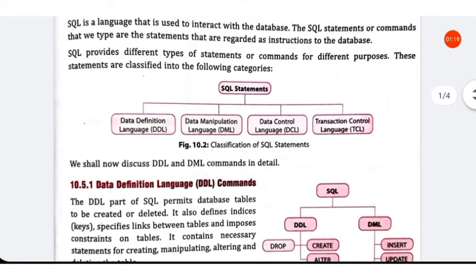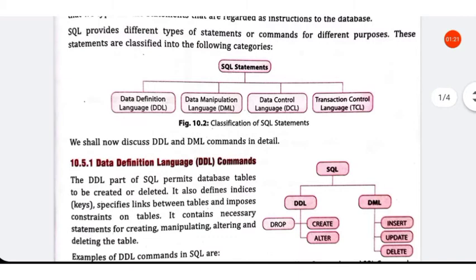These statements are data definition language or DDL, data manipulation language or DML, data control language or DCL, and transaction control language or TCL.